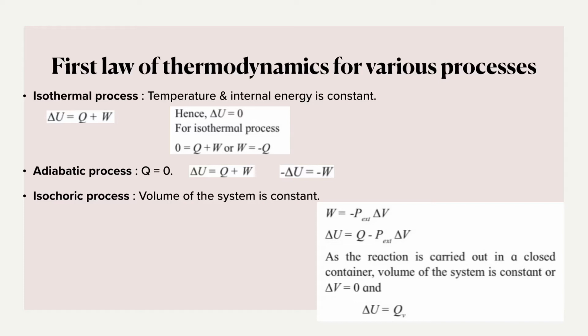And we know that the mathematical expression for first law of thermodynamics is given by delta U is equal to Q plus W. Therefore, when I apply delta U equal to 0 in the first law of thermodynamics, I'll get 0 is equal to Q plus W. So I can say that W is equal to minus Q.